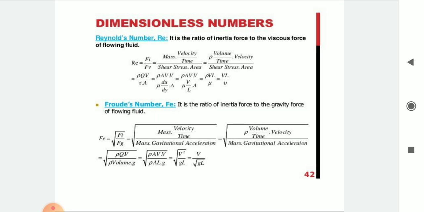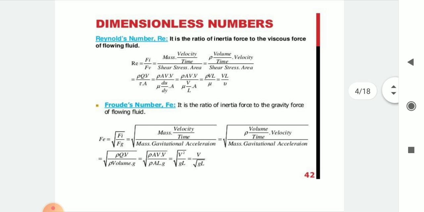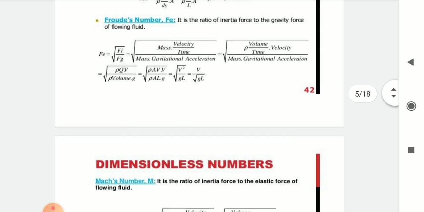So rho into volume upon time into velocity divided by mass into gravitational acceleration, under square root. After putting the values, we get Fr is equal to V upon square root of g L, that is Froude's number. Fr is equal to V upon square root of g L, which is a dimensionless number.